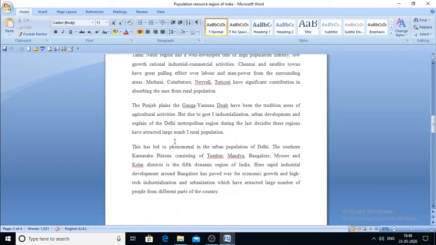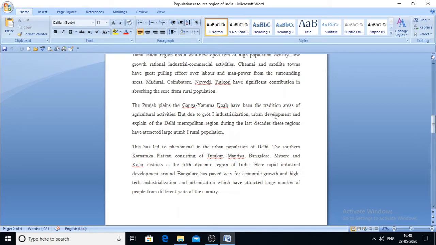Whatever the agricultural crop that is being exported to other countries, most of the production comes from this particular area. So they have got the distillation, a good infrastructure facility, a very good road network, and a very good electricity facility. They have got irrigation facilities and fertilization, everything is advanced. So here we have the maximum agricultural production.